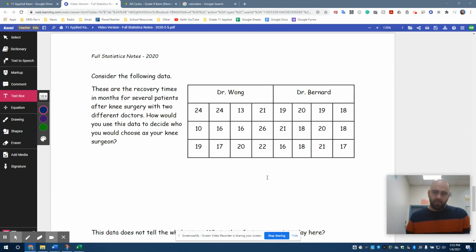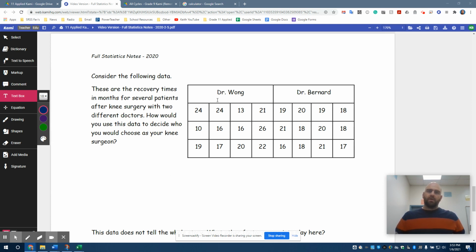Let's take a look at another example when dealing with averages: mean, median, mode, central tendency. Let's take a look at the recovery times from two surgeons. So let's look at the following data. These are the recovery times in months for several patients after a knee surgery with two different doctors. How would you use this data to decide who you would choose as your knee surgeon?